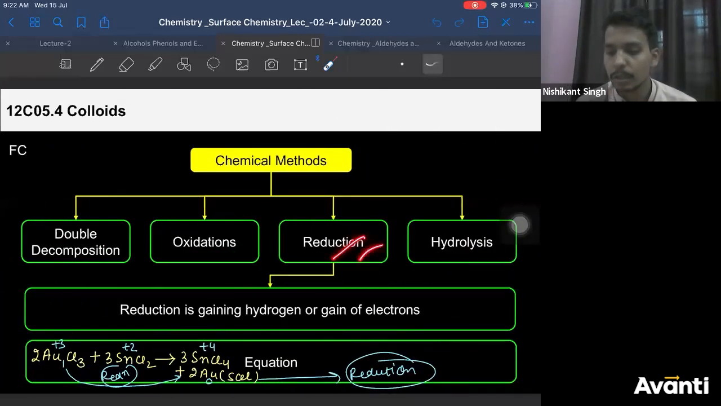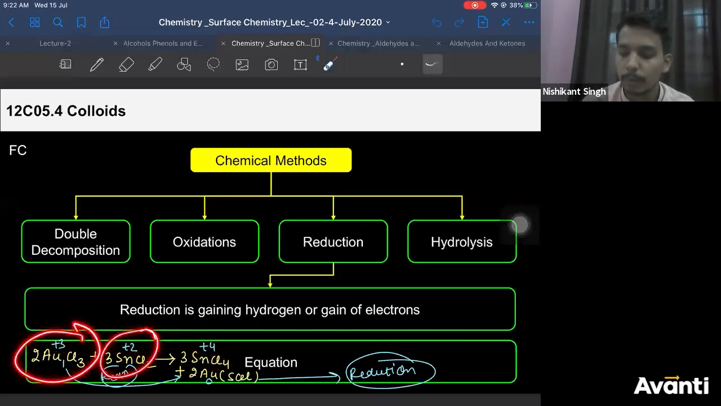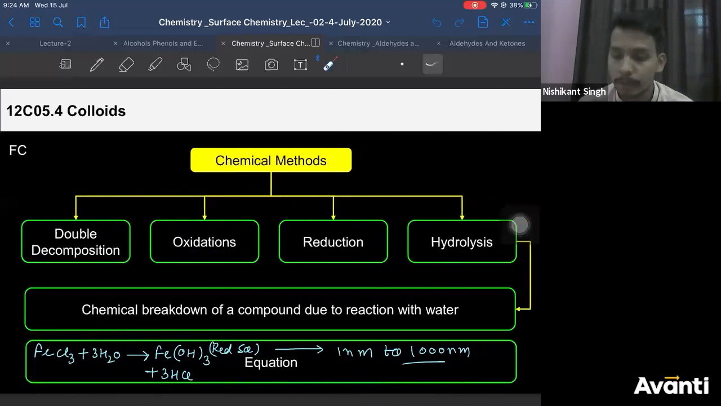Then reduction was, example was where gold was reduced from +3 to 0 by tin, and tin itself got oxidized. So tin was acting as reducing agent here to reduce gold from +3 to 0. Then we saw the example of hydrolysis was FeCl3. When you treat it with H2O, it gives you ferric hydroxide plus HCl, correct?